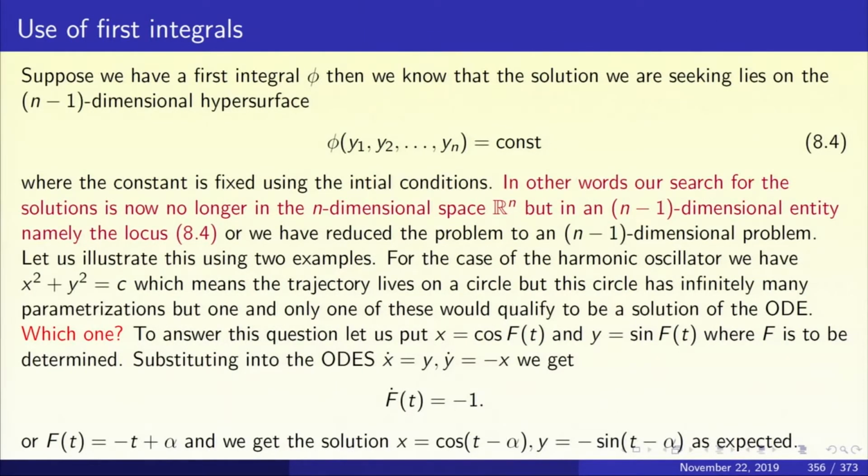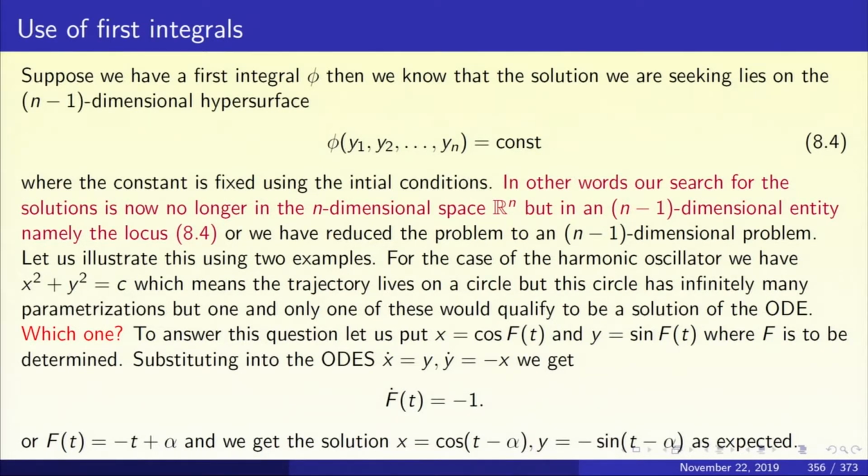So what we see is that if we have a first integral, what does it mean? It means that phi of y1, y2, ..., yn is constant, and that means that the solution curve t going to (y1(t), y2(t), ..., yn(t)) that we are looking for, instead of looking for it in Rn, we simply have to look for it in this locus 8.4.